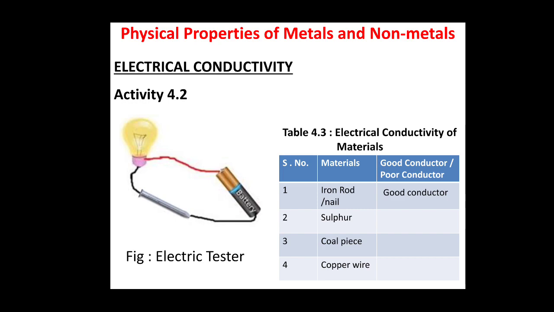Similarly, in the case of sulfur, when in place of the iron nail we put some sulfur and connect the wire from both sides of that sulfur, what will happen? The bulb is not going to glow. This means it is a poor conductor of electricity. Similarly, coal pieces are also poor conductors of electricity. Copper wire is a good conductor of electricity, right?